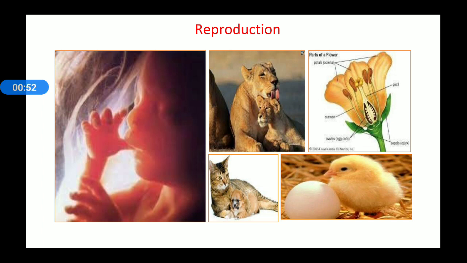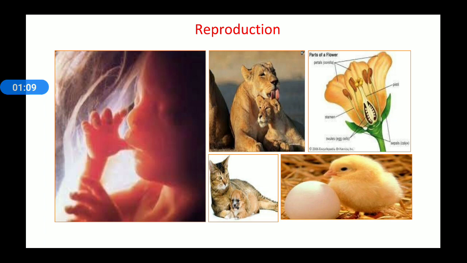Suppose humans reproduce, then the birth is of a human, and if a lion reproduces, then the birth is of a lion animal.